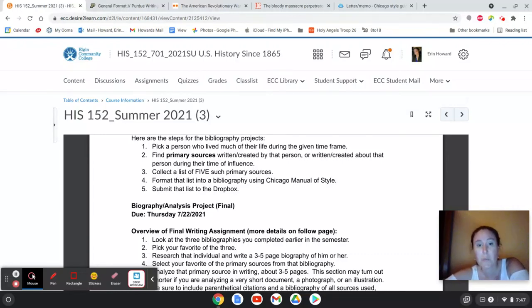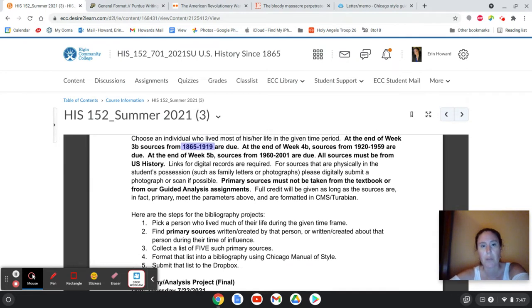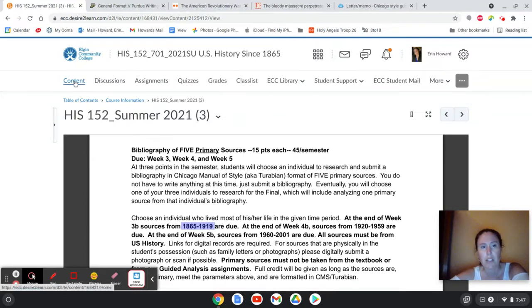Hi students, so we are at the beginning of week 3 and you have the first of your bibliography assignments due this week, so I just wanted to go through that with you. This is your syllabus. You can find that in D2L by going to Content, Table of Contents, Course Information, and here is the information on the bibliography.